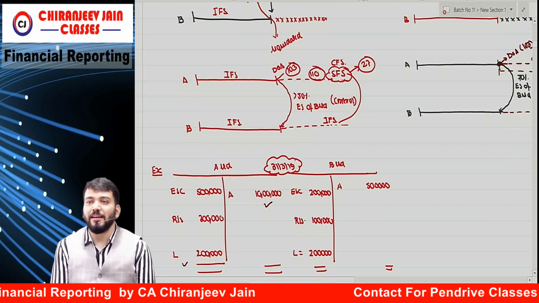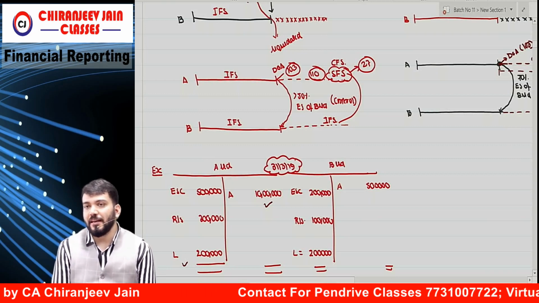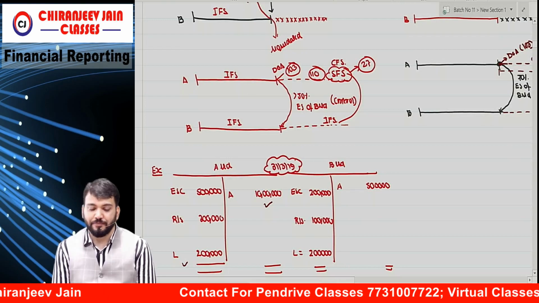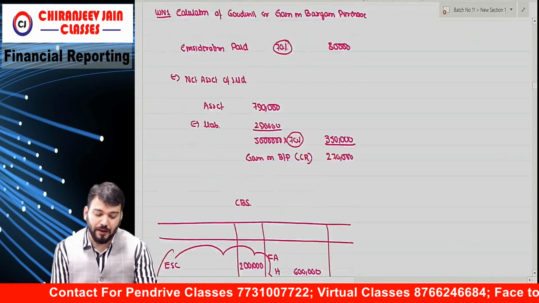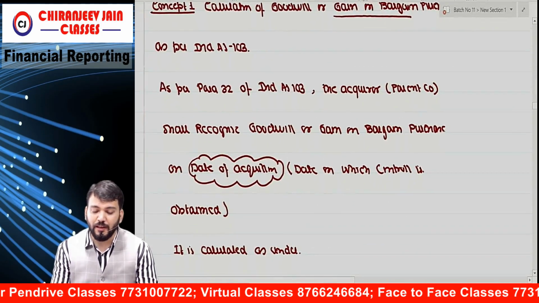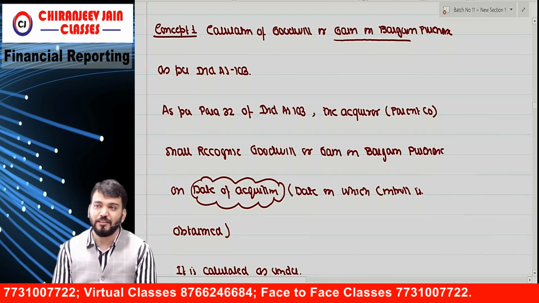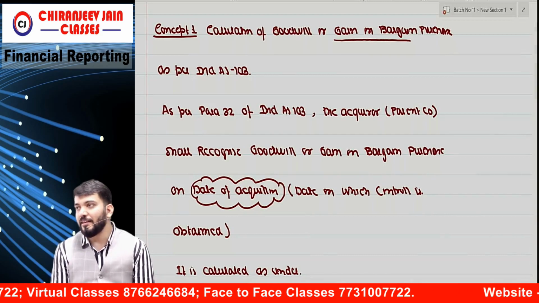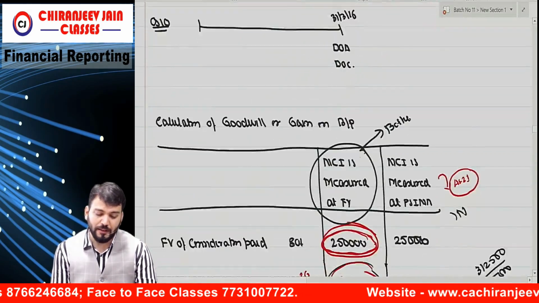So now we'll do the balance part of consolidation. Okay? So let's understand what the balance part is. We have done concept number one. What was concept number one? Calculation of goodwill or gain on bargain purchase as per Ind AS 103. This you have understood? Any doubt in this? No doubt. One by one I will cover all other parts.